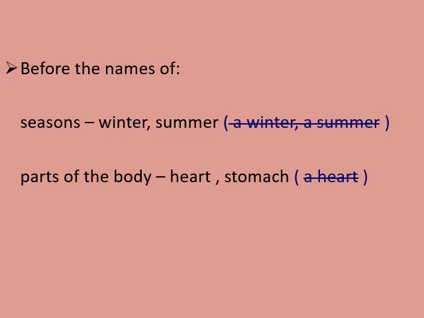We are not supposed to use the article a or an before the names of seasons. So "a winter", "a summer", we cannot say. It will be winter, summer. Next, it is before the names of parts of the body. We cannot say "a heart" or "a stomach". We can use "the" when we talk about a particular person's part of the body.